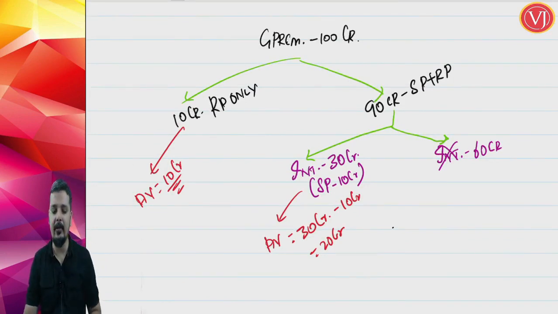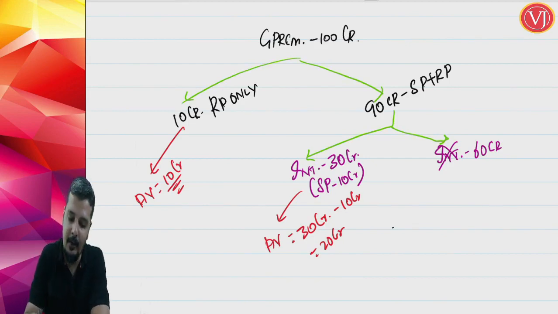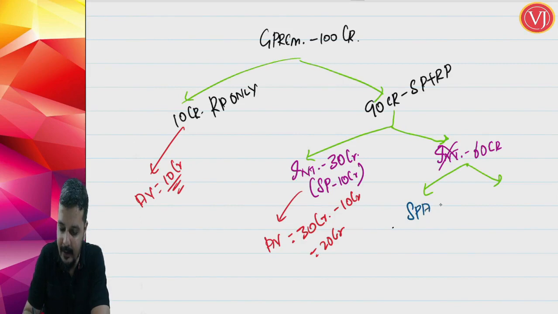And for the balance 60 crores, it is not intimated which is the risk portion and which is the savings portion. So again you have to ask a question: which are single premium annuity policies and which are normal policies? If I am talking about single premium annuity policies, let us assume that it is 10 crores. Others, other than single premium annuity policies, it is 50 crores.